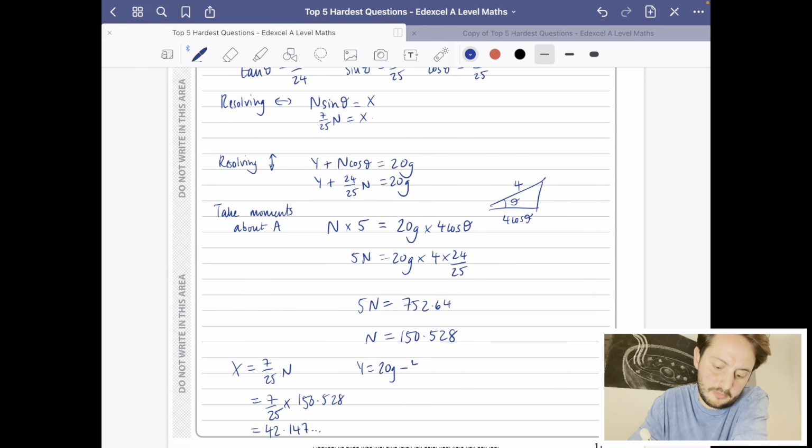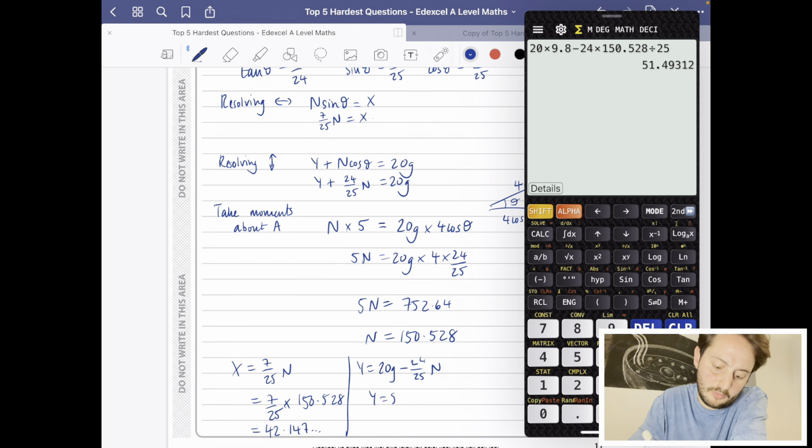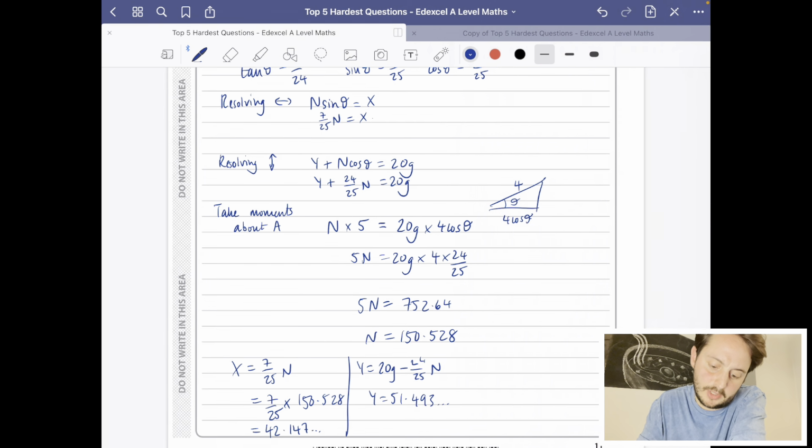We also know from our earlier calculations that y is equal to 20g minus 24 over 25 N. So I can calculate what y is equal to. So it's going to be 20 times g minus 20 multiplied by N divided by 25, and y is equal to 51.493 and so on.